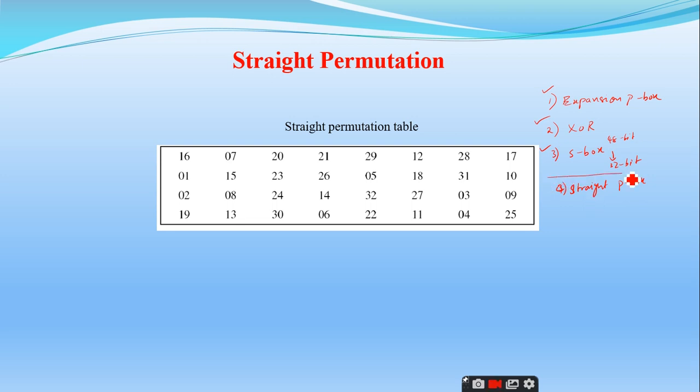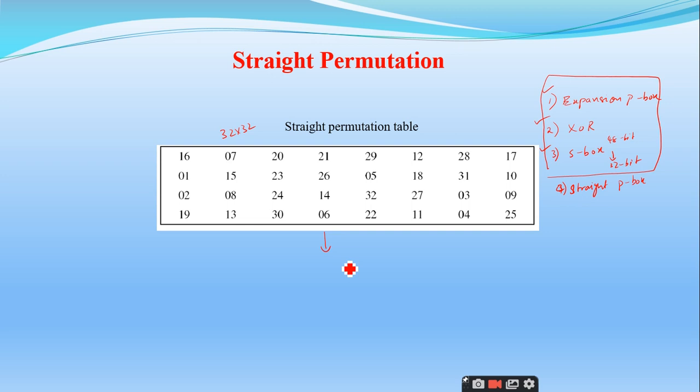So we are done up to this point. Now the last one is a straight P box. So it is a 32 by 32 straight P box. If you can see here, 4 8 4 32, right? Is it clear up to this point? Yes, sir.